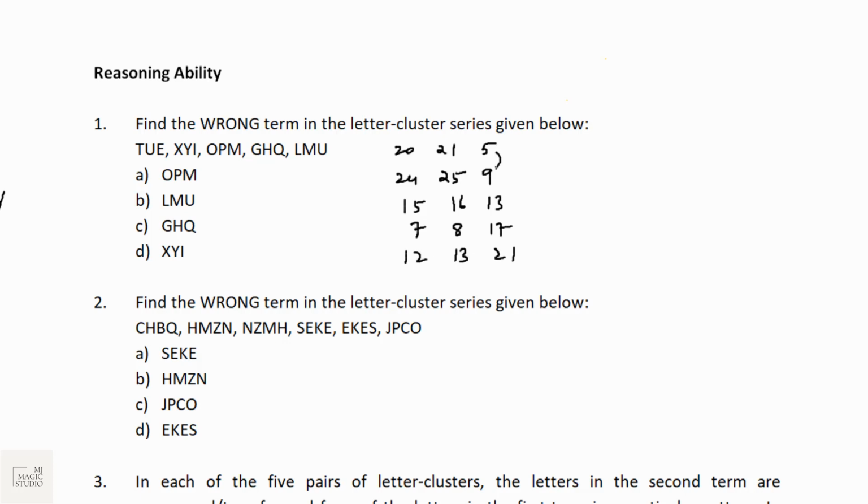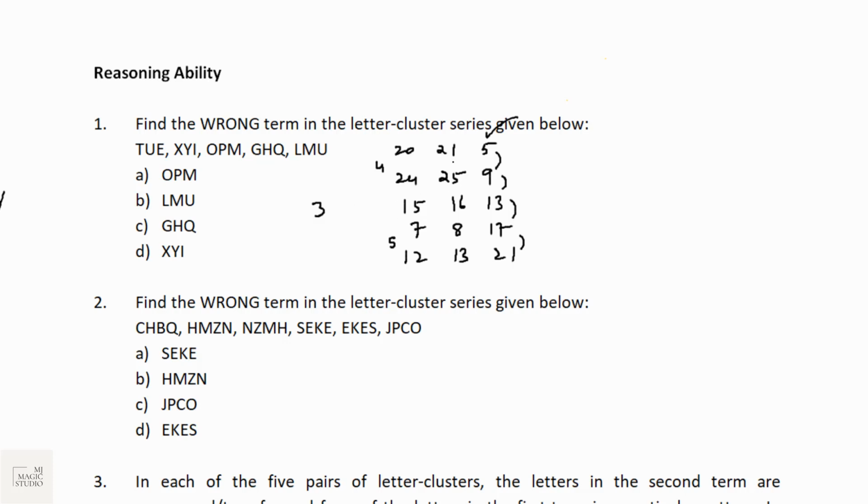Now we can see the trend. Here it is plus 4, plus 4, plus 4, plus 4. No problem with this one. 20, 24, then 24, 15. It is dropping. But it is 7. The difference between 7 and 12 is 5. And here the difference is 4. So 24 plus 5 is how much? 29. That is 26 plus 3.